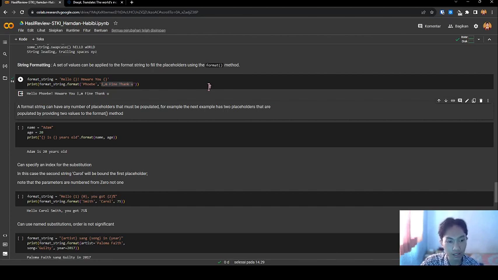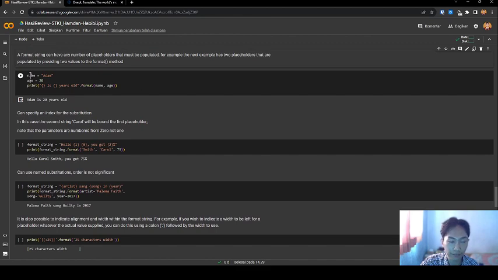For example, the next example has two placeholders that are populated by providing the value to the format. Let's see the code. I have variables name and age. Name is Adam, age 20. I print the bracket years. I format name, age, and run this program. Let's see the result. Adam is 20 years old.